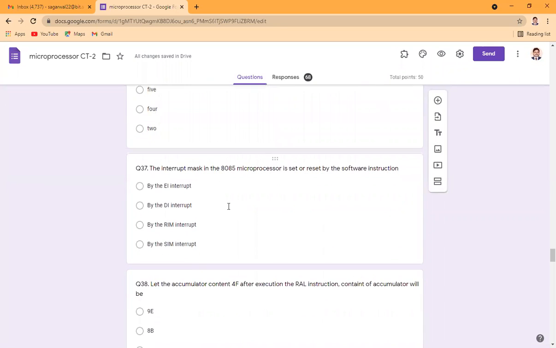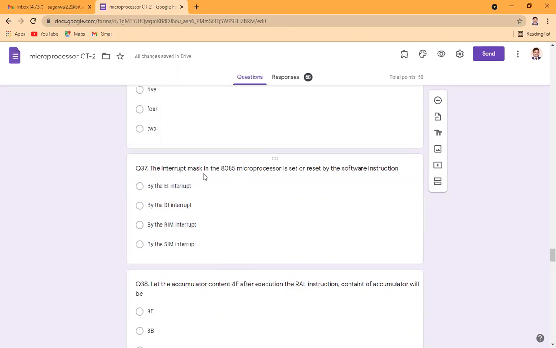The interrupt mask in 8085 is set or reset by the software instruction. Interrupt enable and disable instructions are used to enable or disable the interrupt.